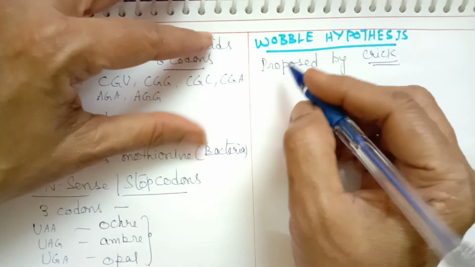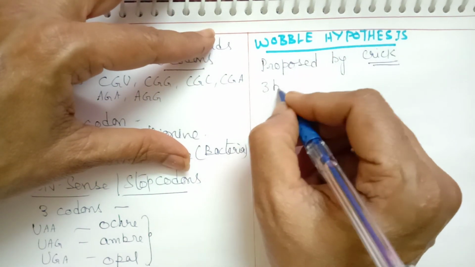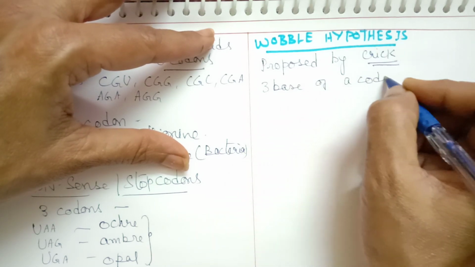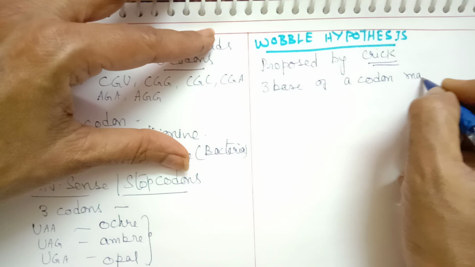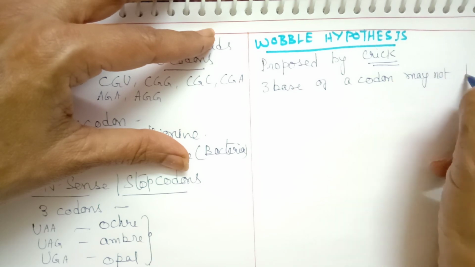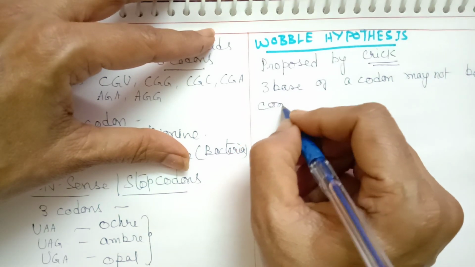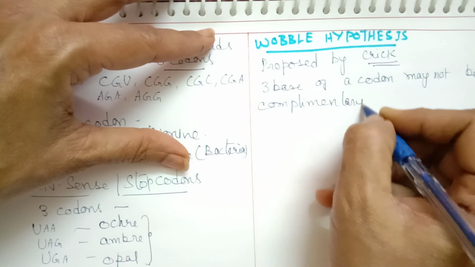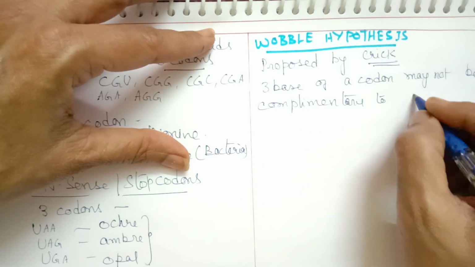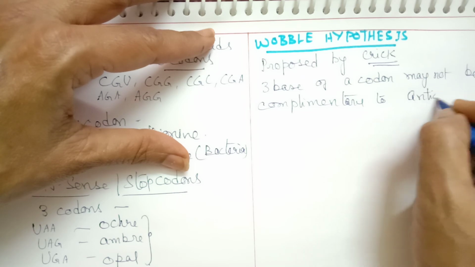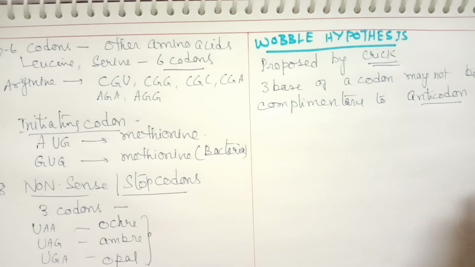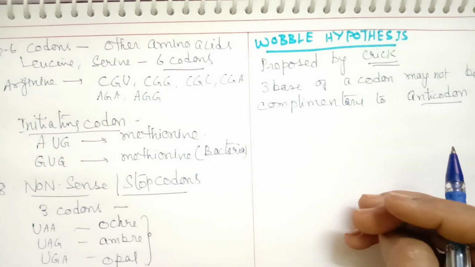So wobble means the third base of a codon may not be complementary to the anticodon, but still the pairing and recognition will take place based on the first two bases only.